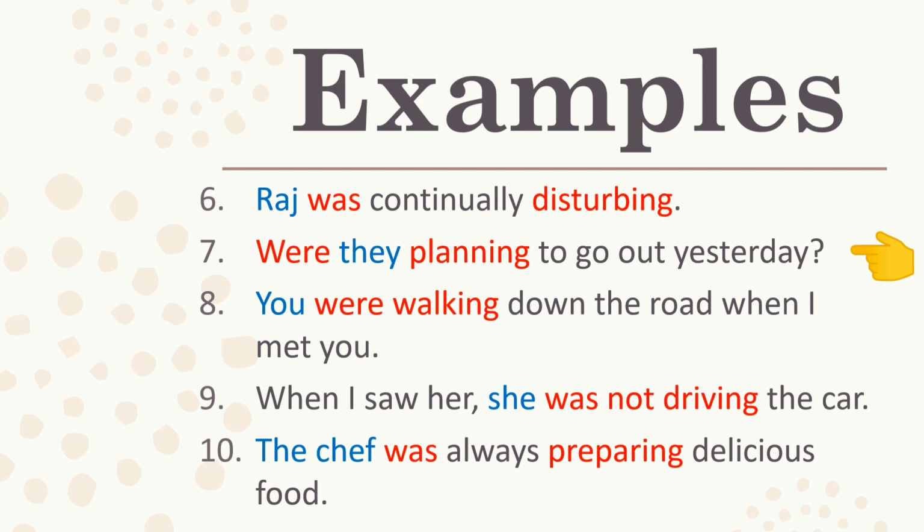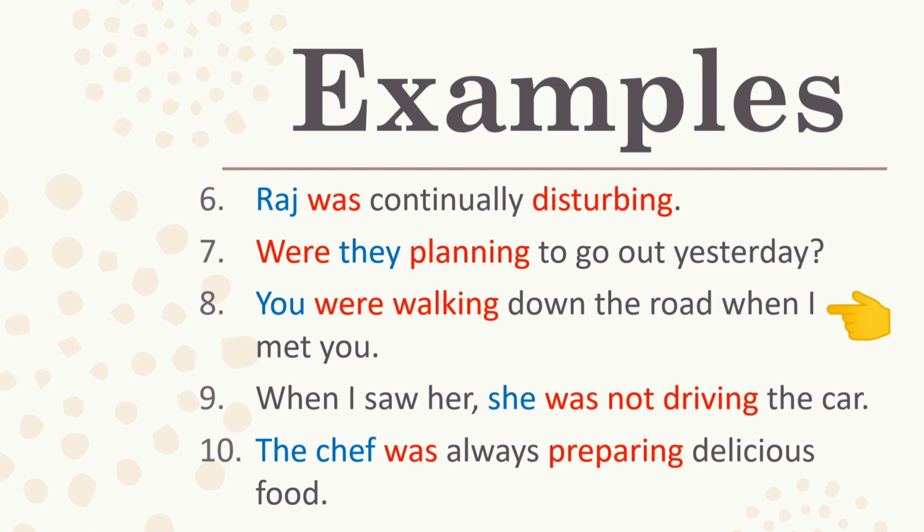Were they planning to go out yesterday? They is a third person plural subject, so were is used, and planning is ing form of the verb plan. Yesterday is a time reference, and since this is an interrogative sentence, were is used before the subject they.